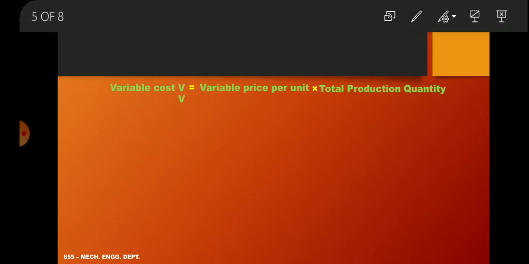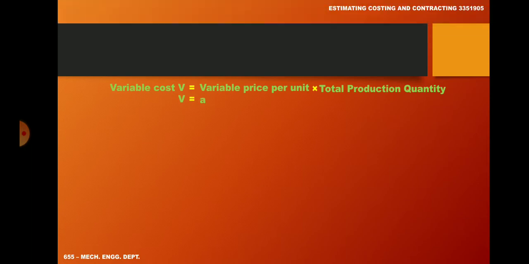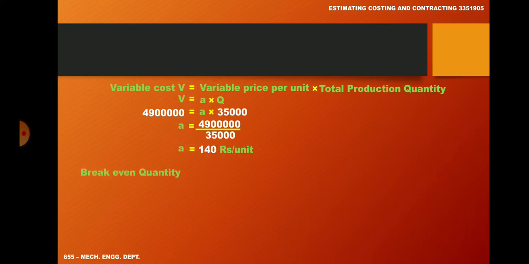Therefore V equal to A into Q. Therefore 49 lakhs equal to A into 35,000. Therefore A equal to 49 lakhs divided by 35,000. Therefore variable price per unit A equal to 140 rupees per unit.